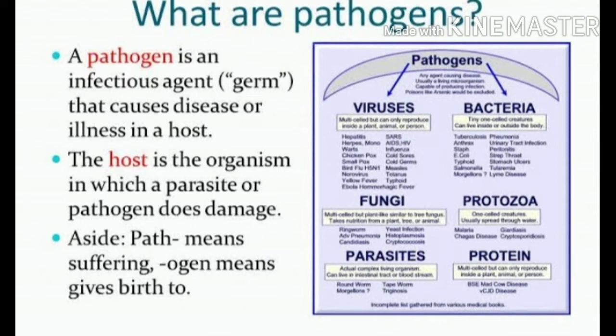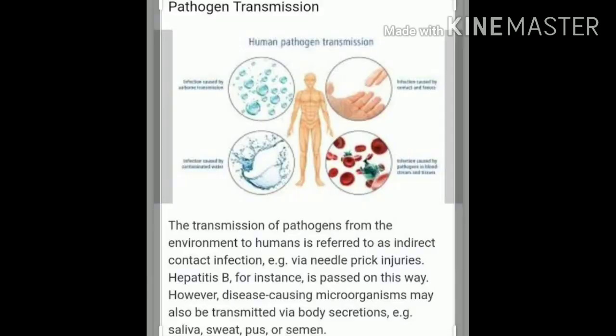Now let us talk about disease causing microorganisms in humans. We are going to discuss certain diseases that are caused by microorganisms in human beings. How do these microorganisms cause diseases in human beings?